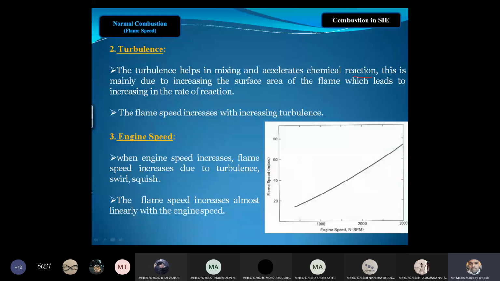I'll give a small example here. Everyone will know about a campfire, right? Let us say we have grass over here, layer by layer. This is dry grass. By using a spark, we are burning the top layer. Now, if you ignite at one point and leave it, will the complete grass burn?